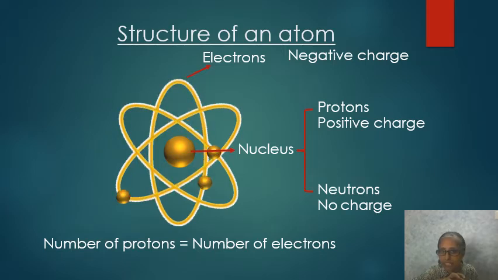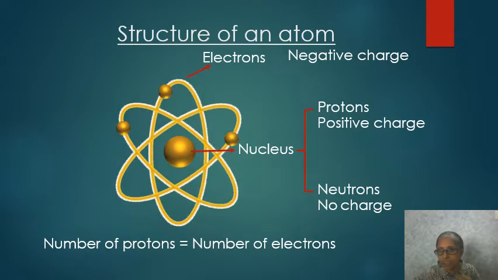And what you see at the center is the nucleus. So, you find electrons moving around the nucleus. Is that clear? Those tiny particles going around that big one are electrons.